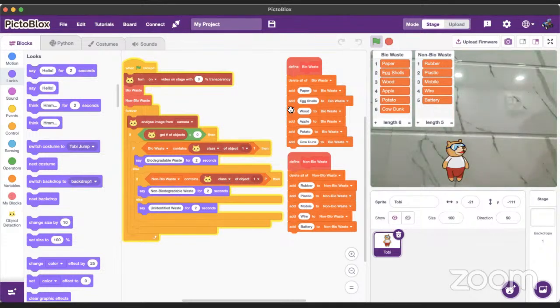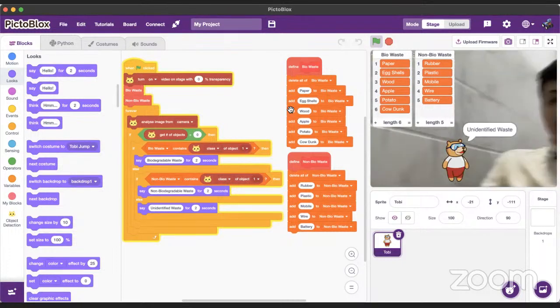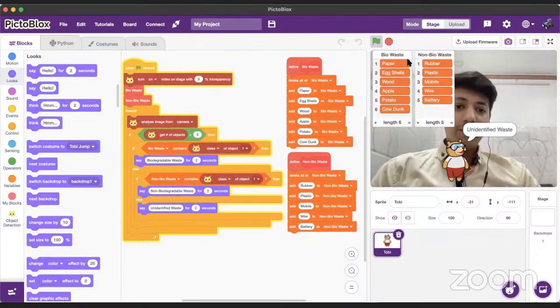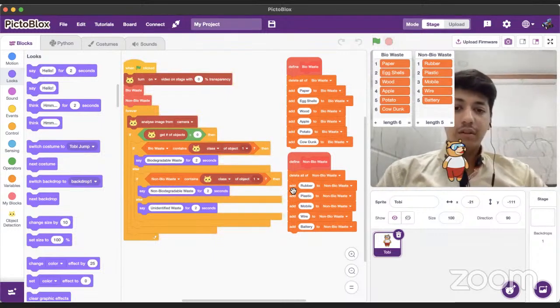Suppose you bring out plastic, polythene, or maybe rubber, wire, then that waste will be categorized as non-bio waste. So what we can do is add one non-bio waste item. Let's add a pen and see if it works, because I have a lot of pens here with me.